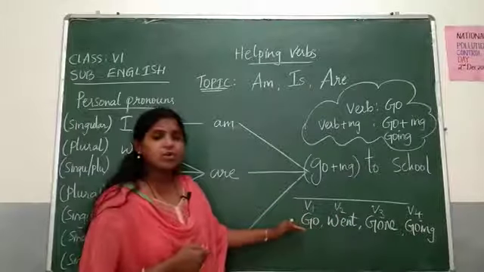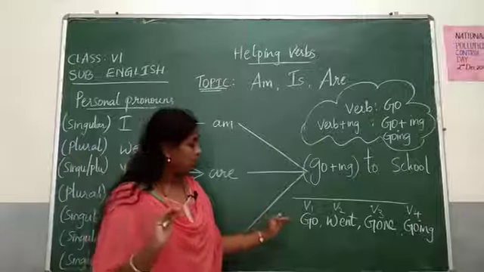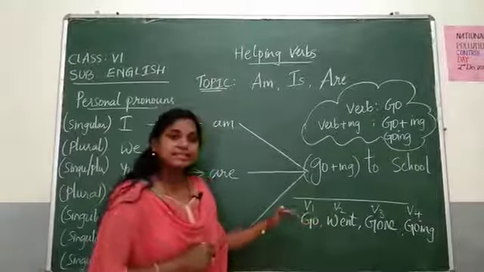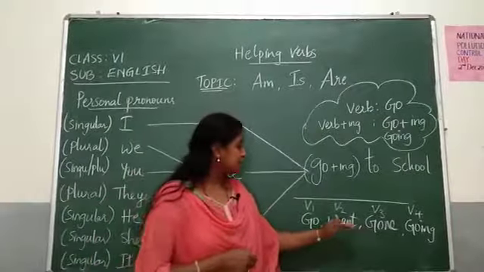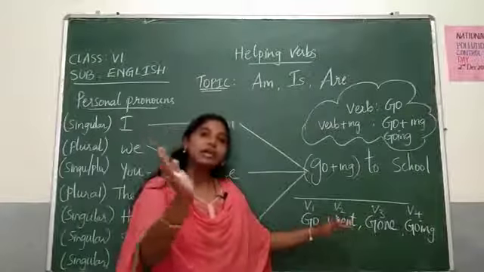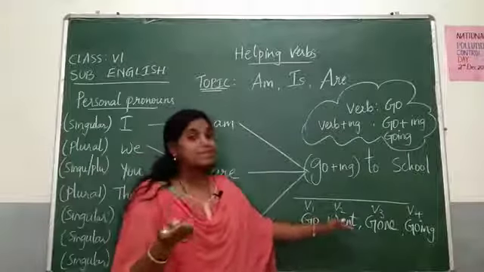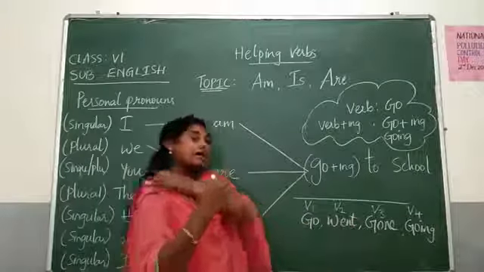So, what is this go? Go in the sense vellu. This is the present form. What is went? Went means they went, vallu already vellipoyaru. We are talking about the past here.